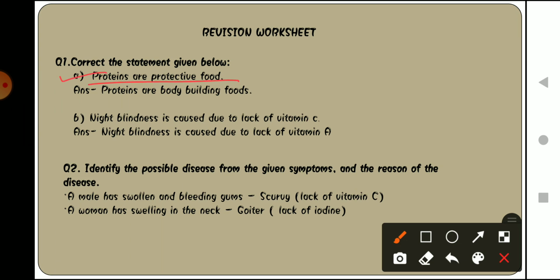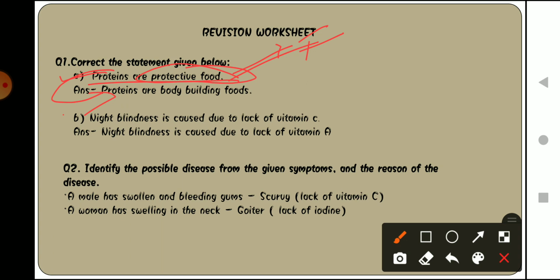This is wrong. What we have to do? We have to correct the statement. The statement says that proteins are protective food. Is this statement correct? No, this is obviously false. Why? Because we all know that proteins are bodybuilding food. And what are the protective foods? Protective foods are the vitamins and minerals. So the correct statement would be proteins are bodybuilding food.